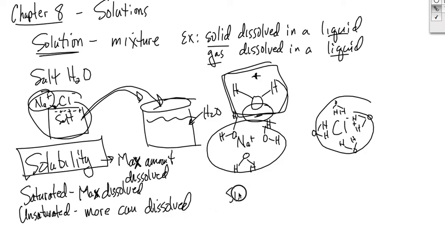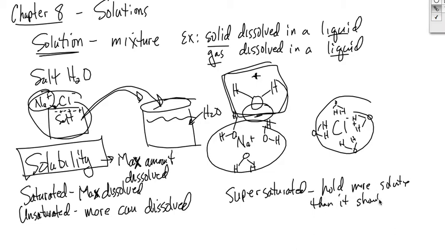And then if you remember, there was also a supersaturated solution. What happens there is it is saturated, and you keep putting more in. So to dissolve those crystals that are not dissolving, you heat it up, then they dissolve, and then you cool it back down slowly. Okay, so it actually holds more solute than it should, because you heated it up and then cooled it back down slowly, and it might stay dissolved.